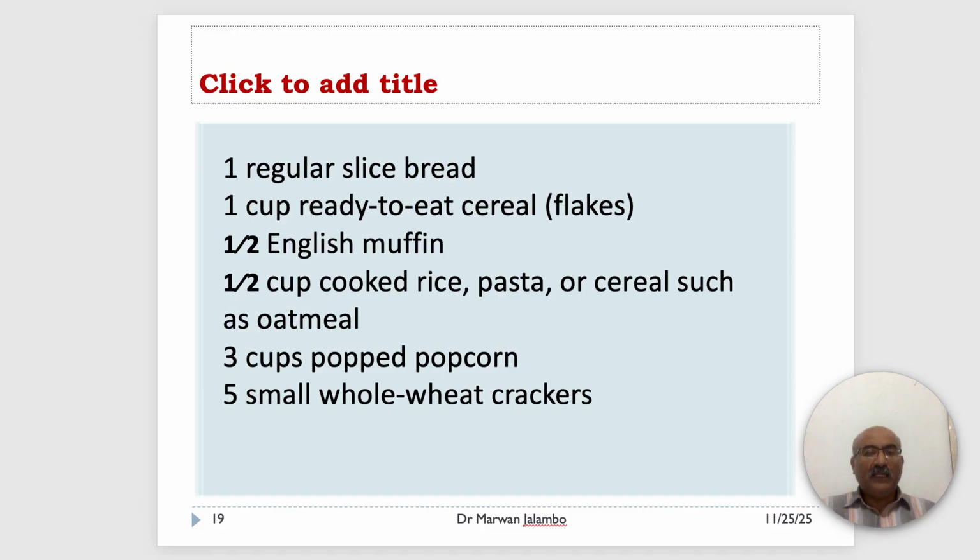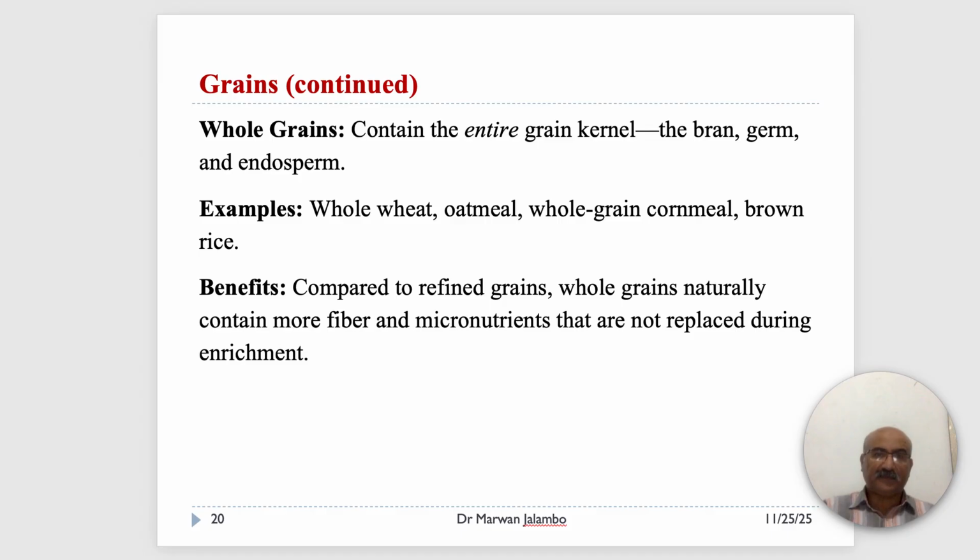Now, let's talk about the difference between refined grains and whole grains. Dietary guides strongly recommend choosing foods made with whole grains instead of refined grains. What is a whole grain?